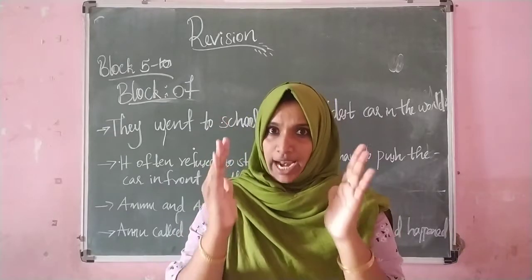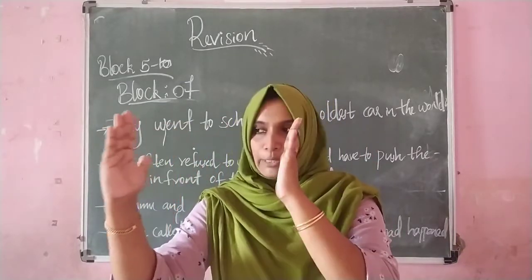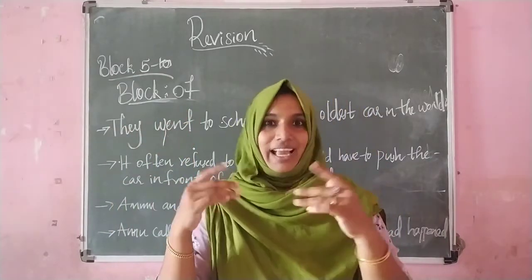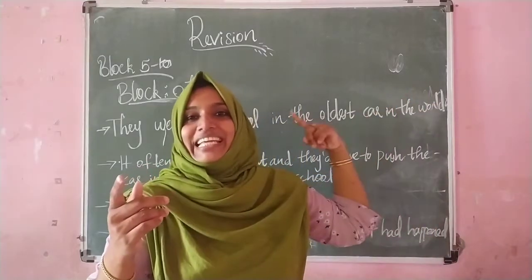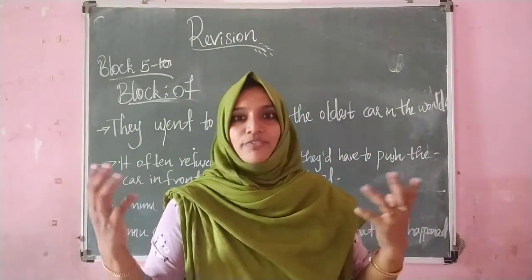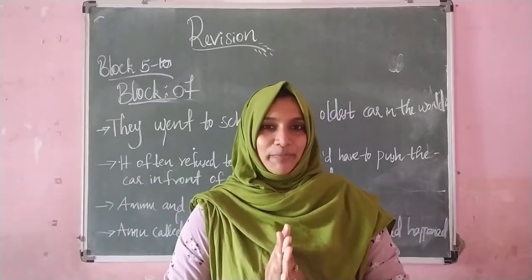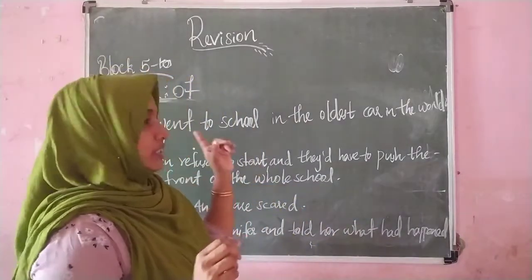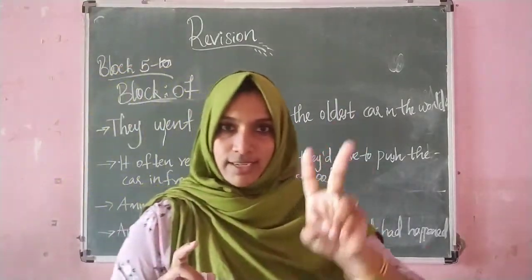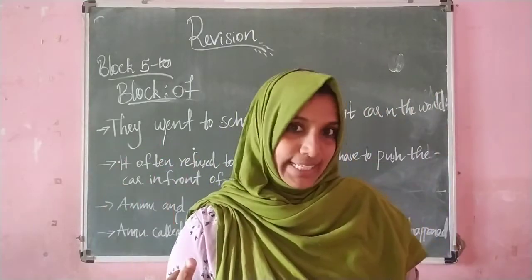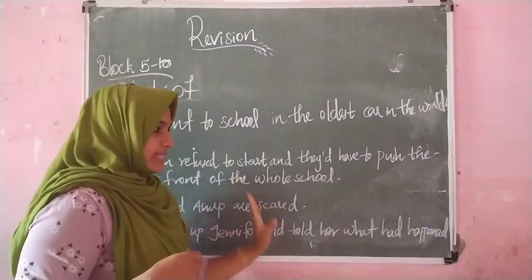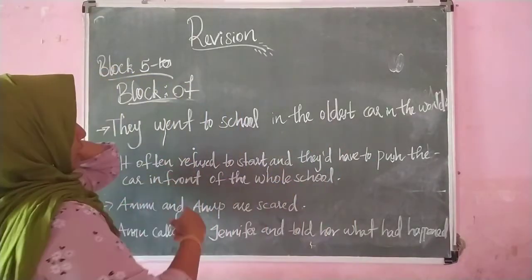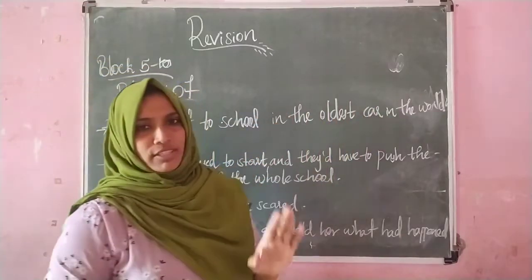If the conjunction is standing in between two subjects, in between two naming words, then we can say that it is compound subject. And if the conjunction is standing in between the predicate part, then we can say that it is compound predicate. Okay, so here I have written some sentences. You have to find out whether it is a compound sentence, simple sentence, compound subject or compound predicate. These sentences I have taken from the story The Magic Spell. So let's see. They went to school in the oldest car in the world.